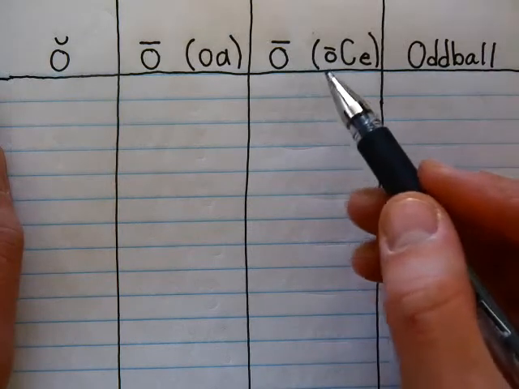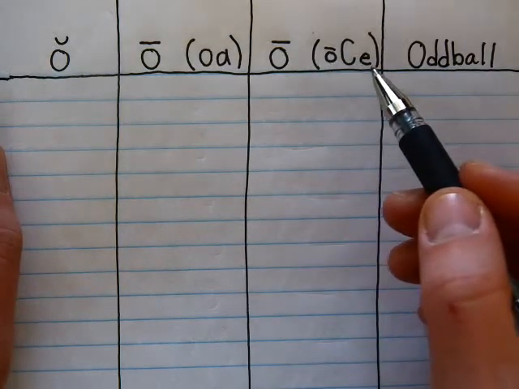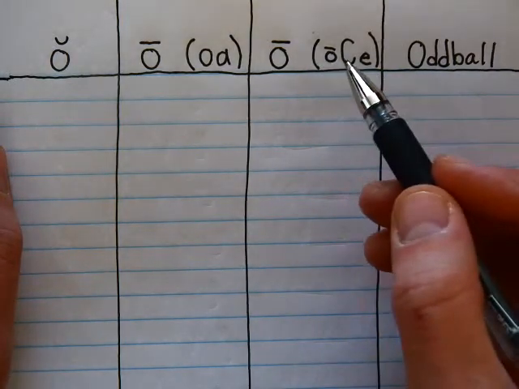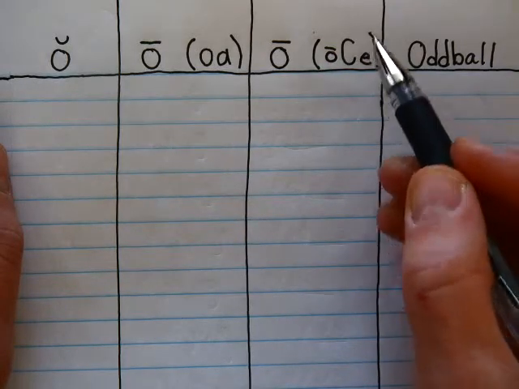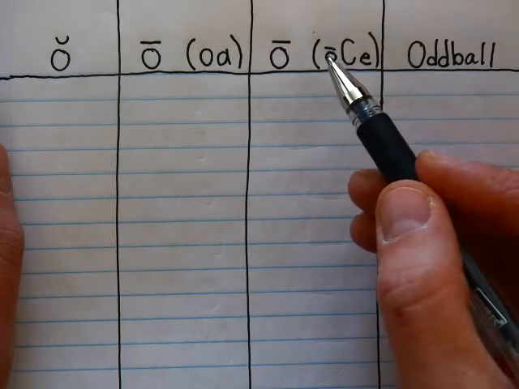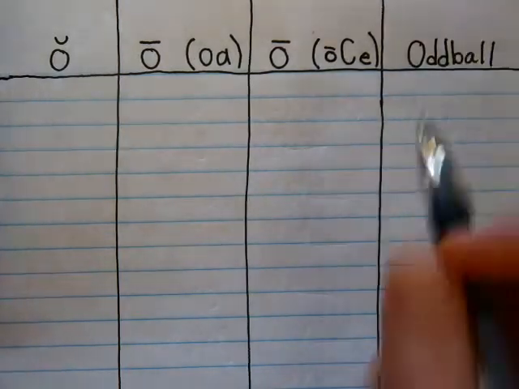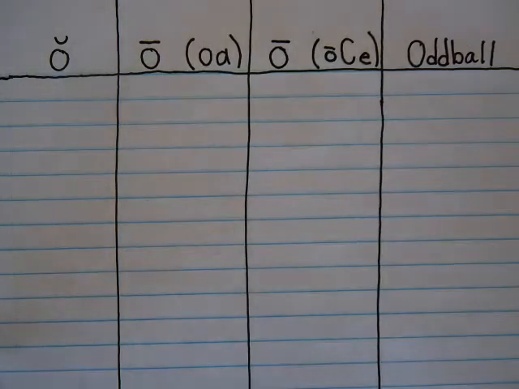In some of the other words, you're going to see an O and then something and then an E on the end. An O and then a consonant, so not a vowel, a consonant, and then an E. This E makes this O say O. And then we got at least one oddball in there. We'll see what else we got.